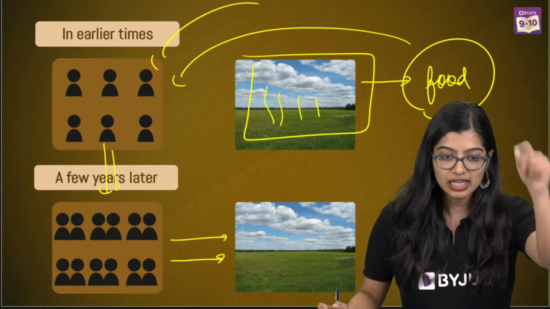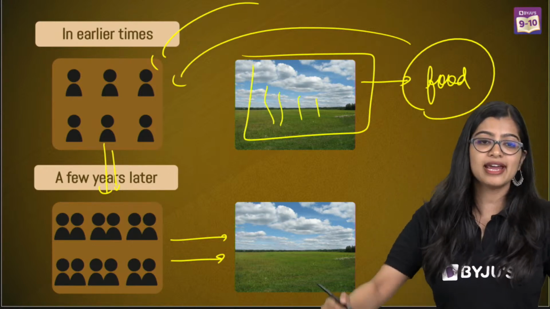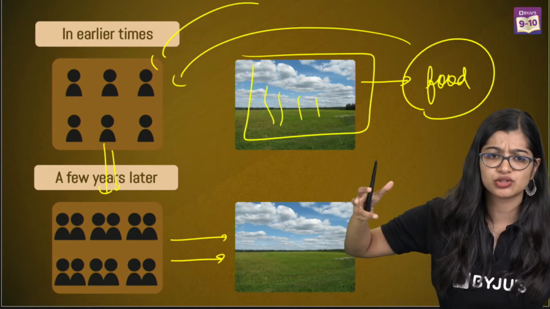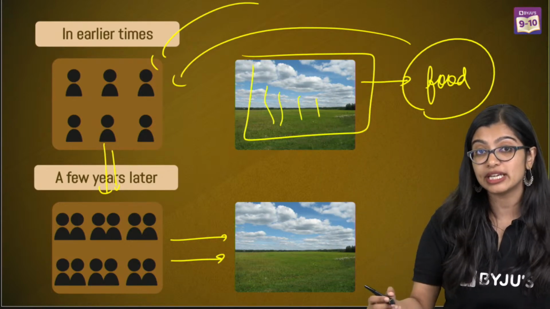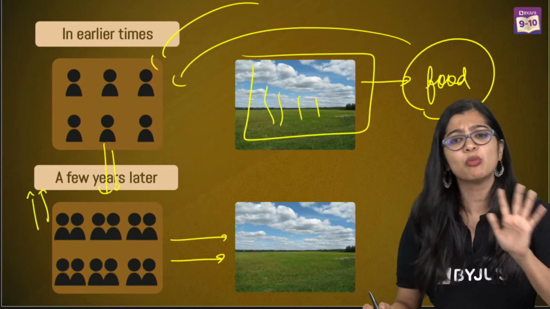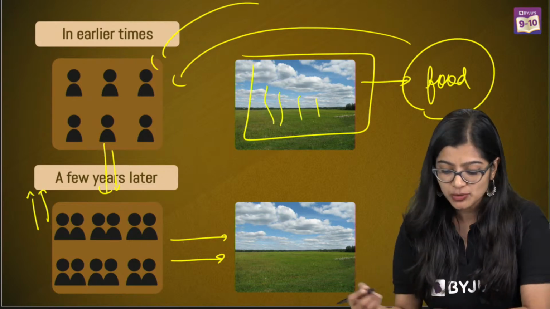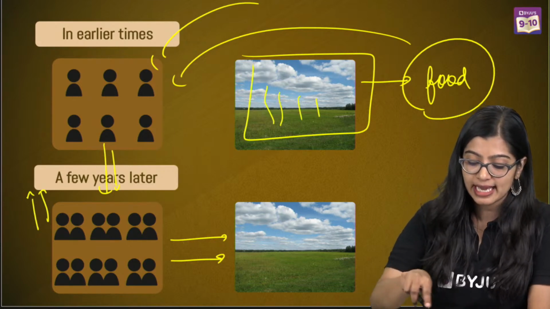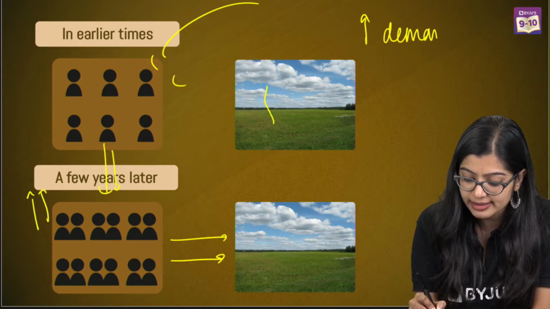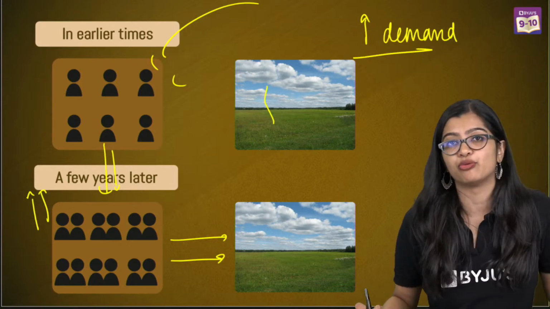Coming back to the class. Like I was telling you, in the earlier days, the population was not so much. But a few years later, the population started to increase and the land is more or less fixed. So there is an increase in the demand for food.